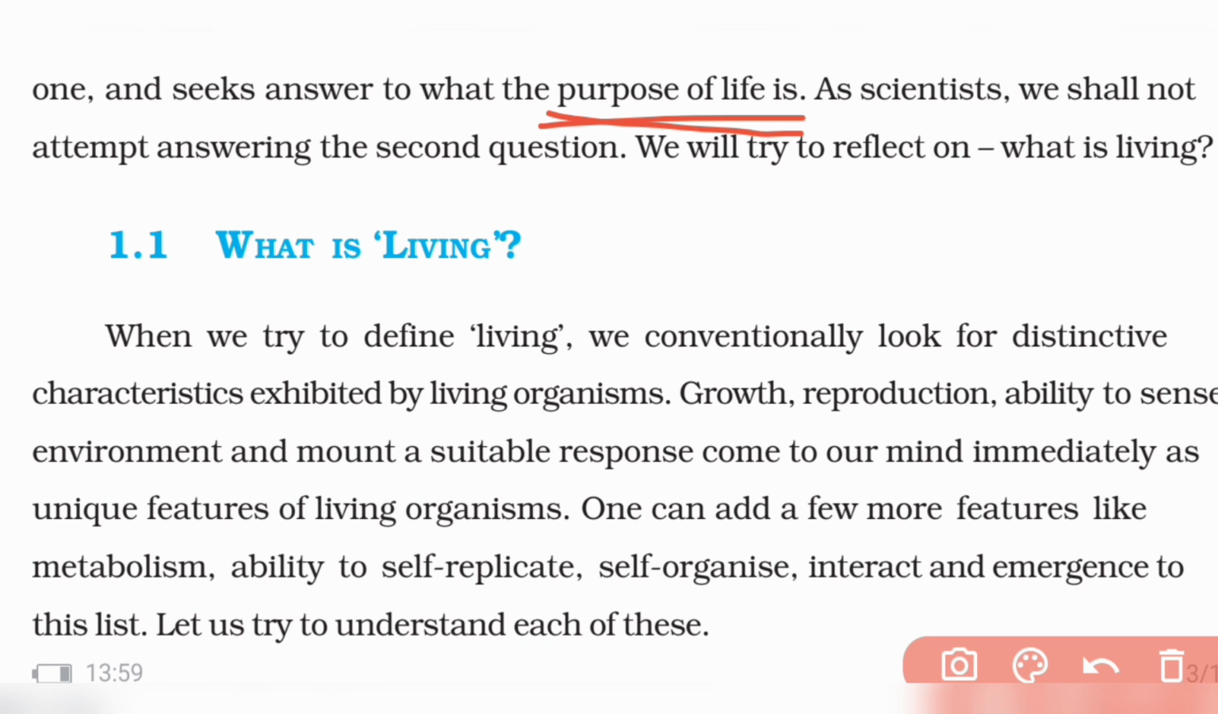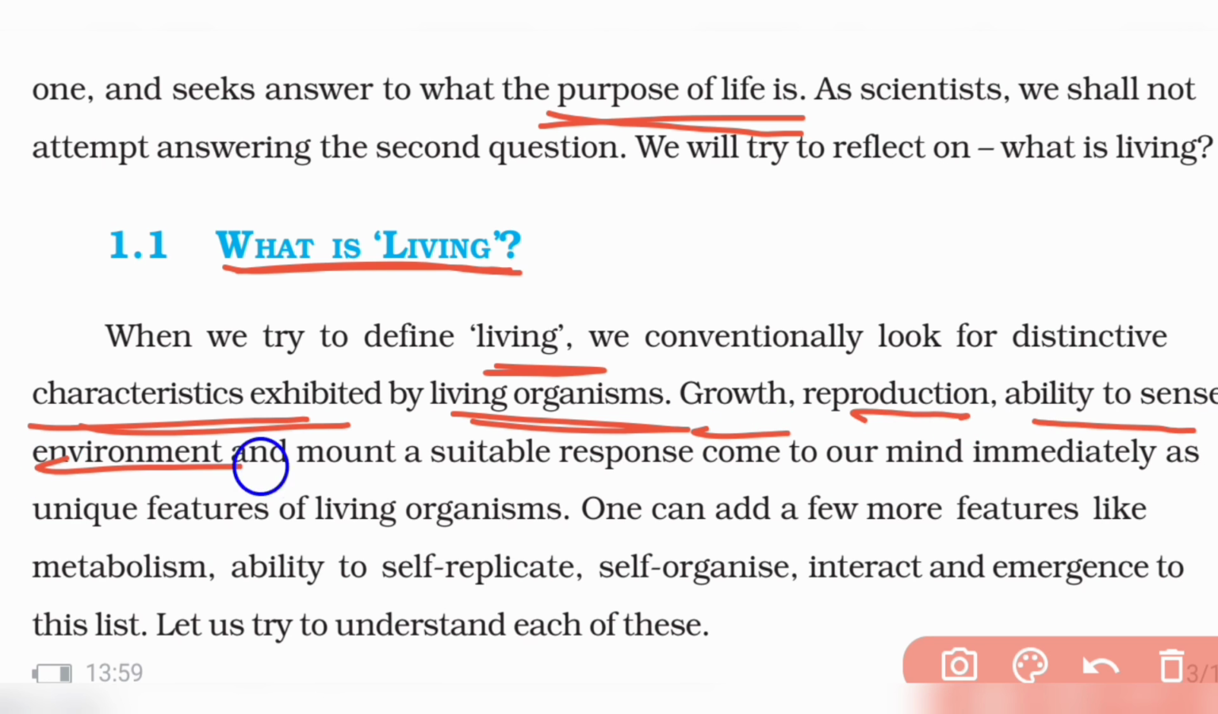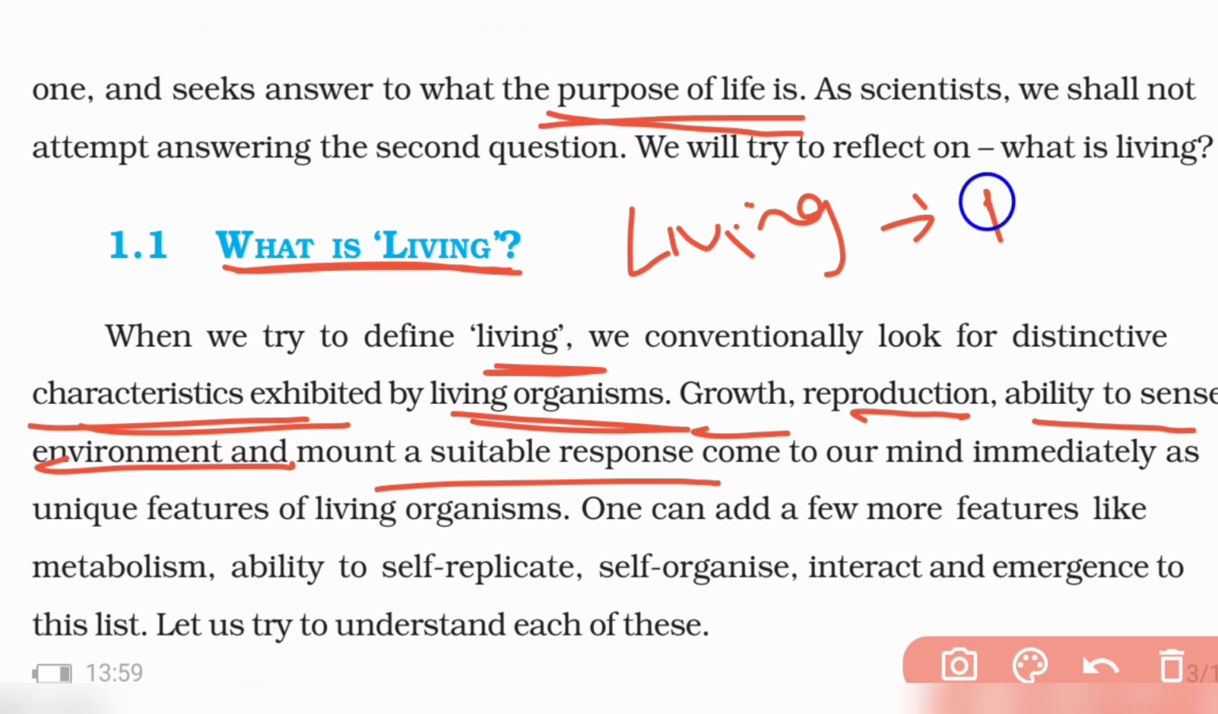Okay. So now let's go for what is living. When we try to define the word living, we are looking for characteristics that living organisms are showing. They are growth, reproduction, ability to sense environment, mount suitable response. All these come to our mind, right? Whenever somebody talks about living, if I ask you what is the meaning of living, you will definitely tell me, sir, living means organisms which reproduce are called living, organisms which grow are called living. So all these are your meanings of living, right?